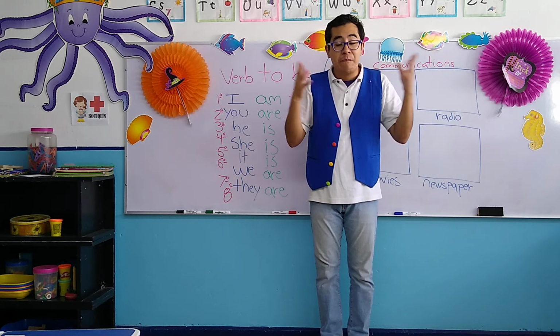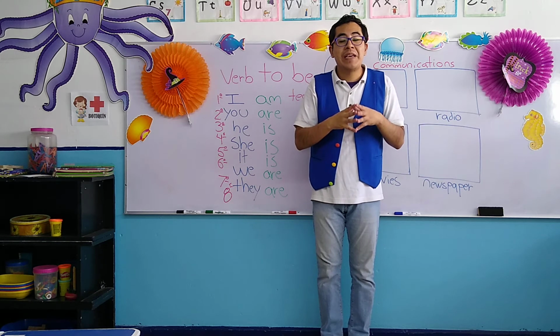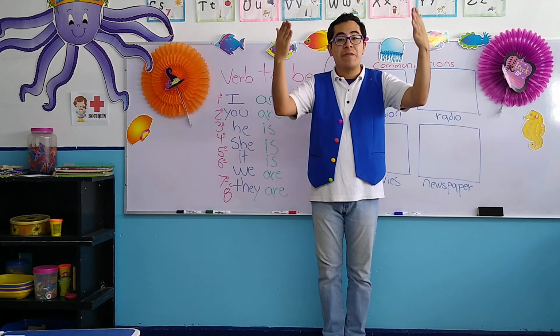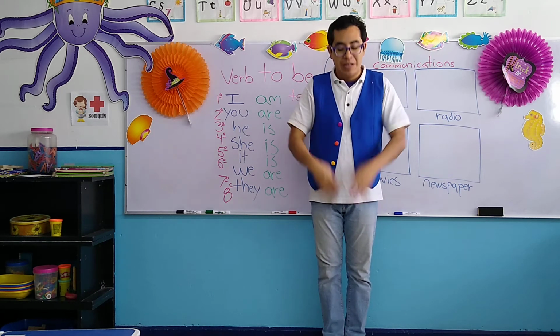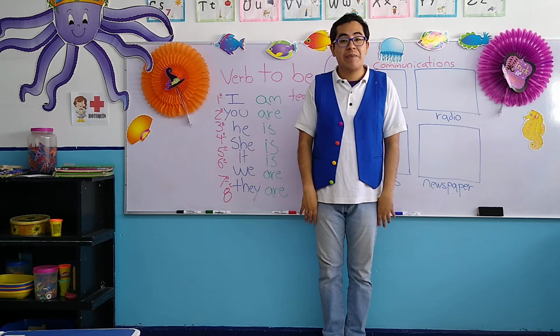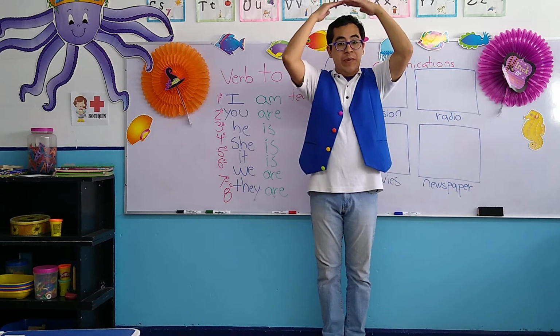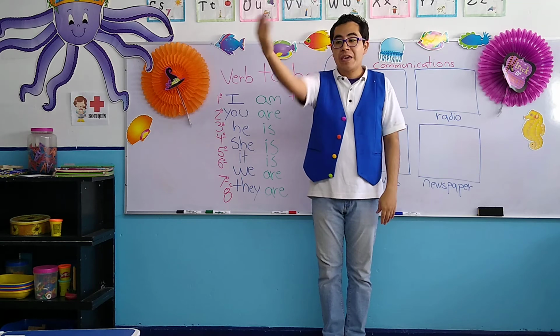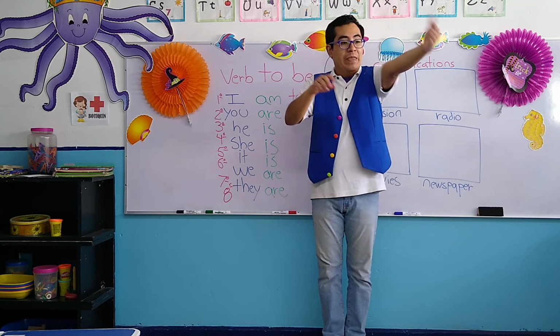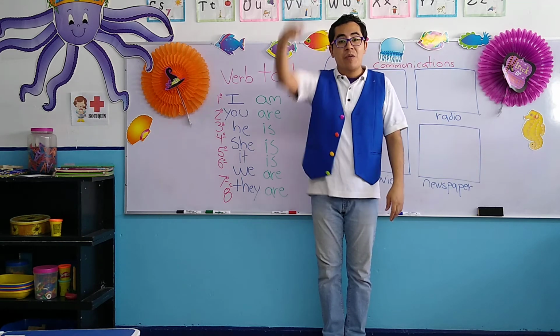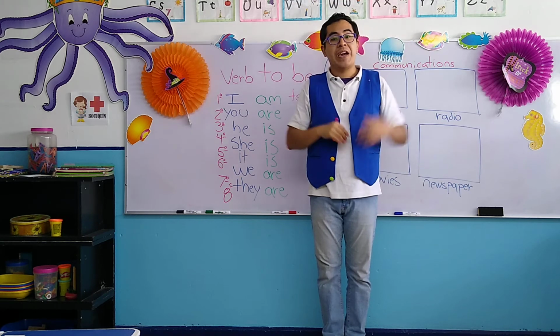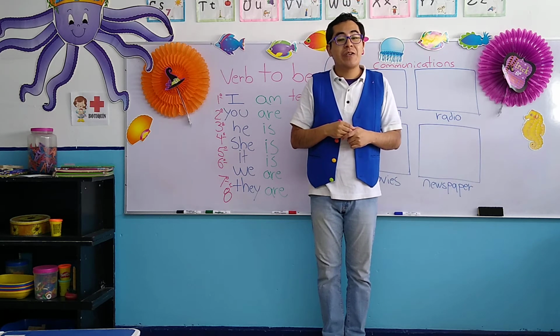Okay? So, the verb to be means ser una profesión o describirnos físicamente. For example, I am big, okay? He is big. They are big. We are big, okay? Very good. So, very good, my students.